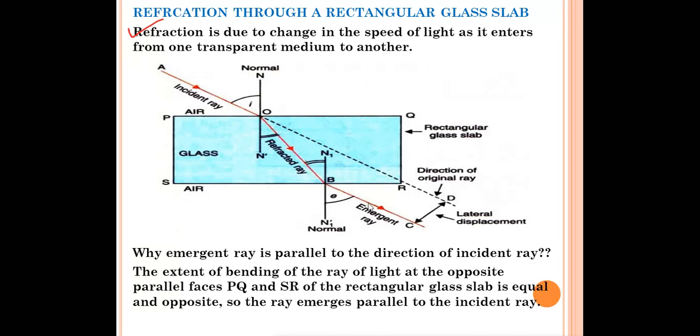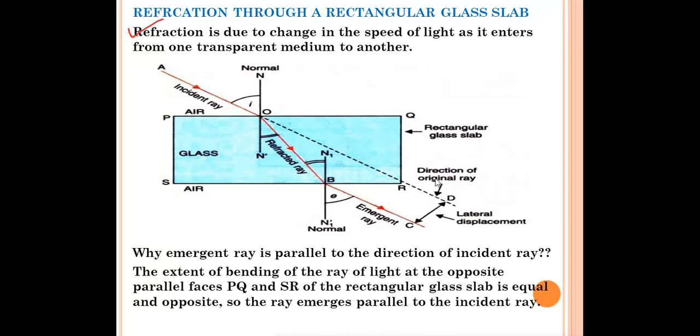And the ray which is emerging out is called the emergent ray. The angle between the emergent ray and the normal is called the angle of emergence. If we extend this incident ray like this, the incident ray and the emergent ray are parallel to each other. The distance between the emergent ray and the incident ray is called lateral displacement.